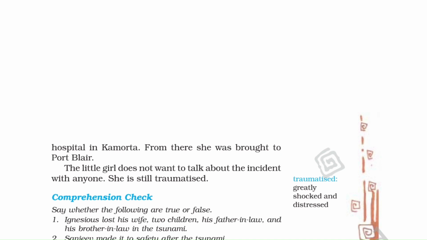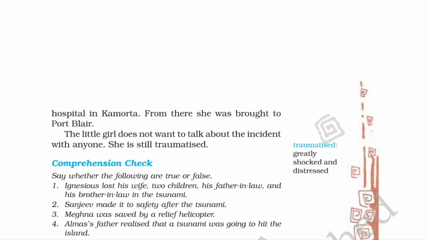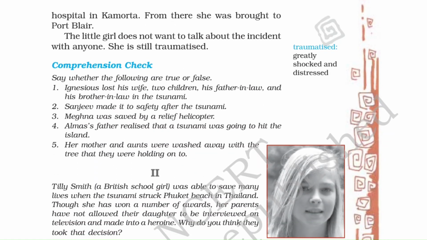Okay, now let's do this comprehension check before proceeding. Now say whether the following are true or false. So Ignatius lost his wife, 2 children, his father-in-law and his brother-in-law in the tsunami. So this is true, right? This one is true. Sanjeev made it to safety after the tsunami. Yes, true. Sanjeev was saved. His family, his wife and his baby daughter were also saved.